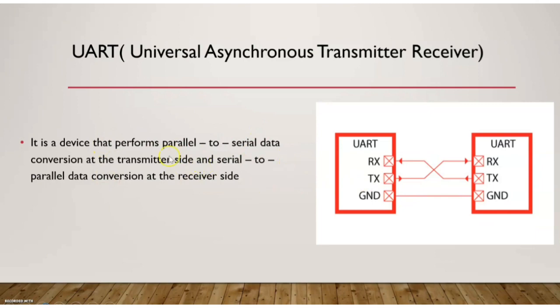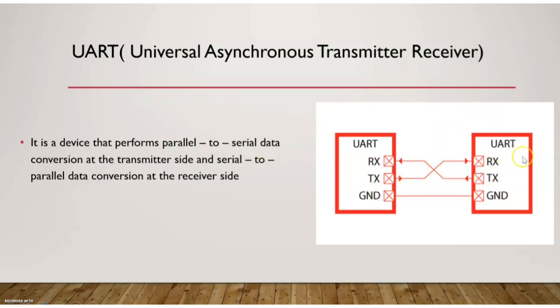We know that UART is a serial communication device, right? So it is going to send only 1 bit at a time. Now we are going to use this UART along with the processors and other devices, which will be giving the data in a parallel form, right? So the first thing the UART has to do is convert the parallel data into serial form. Only then it can transmit.